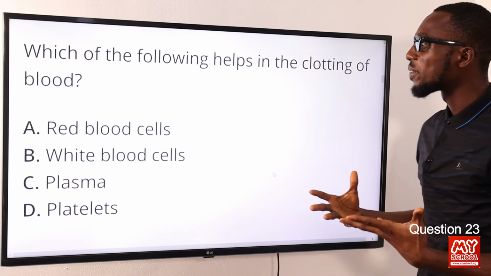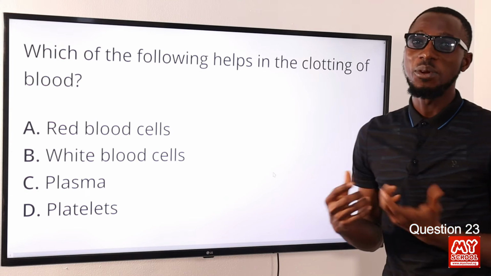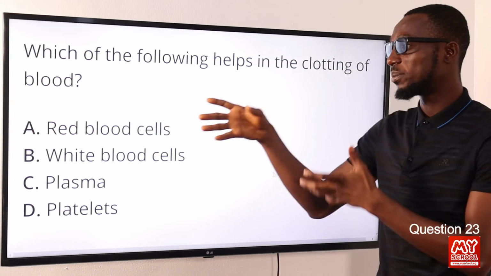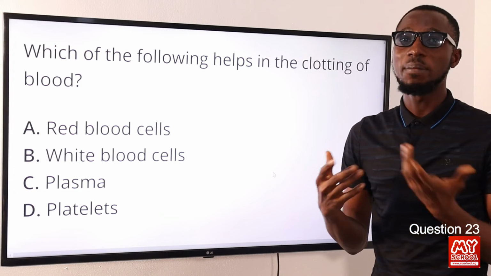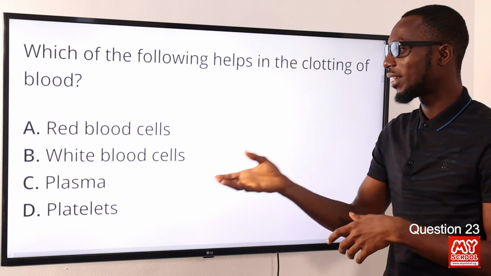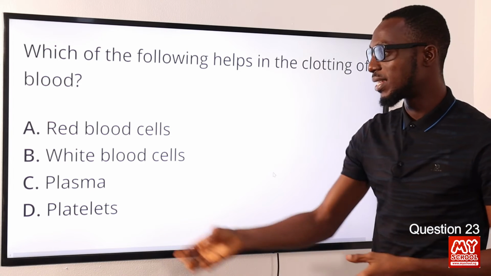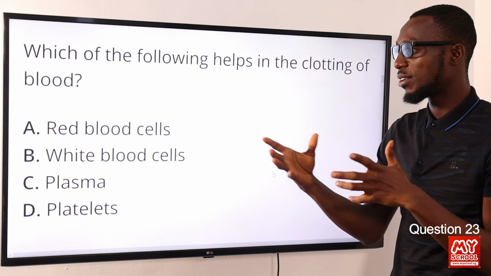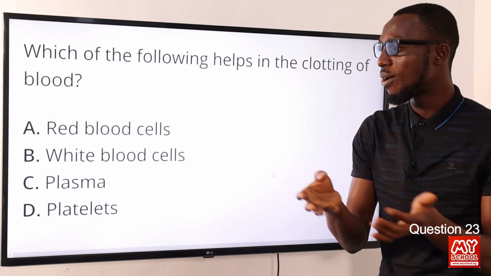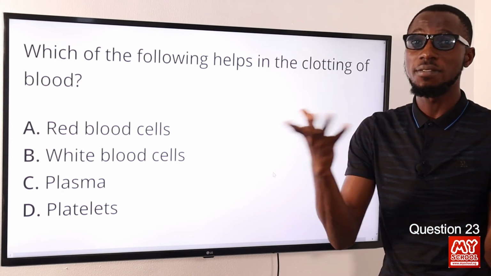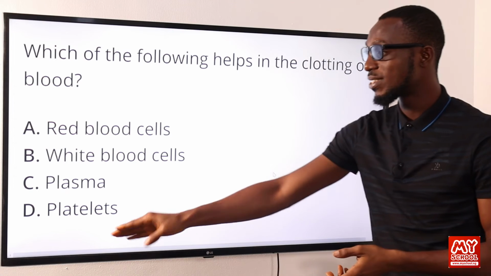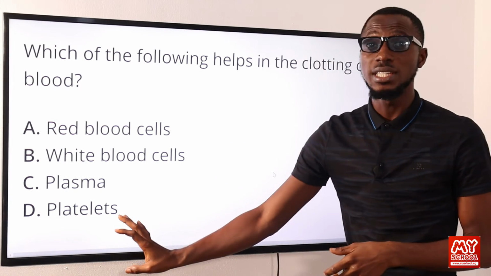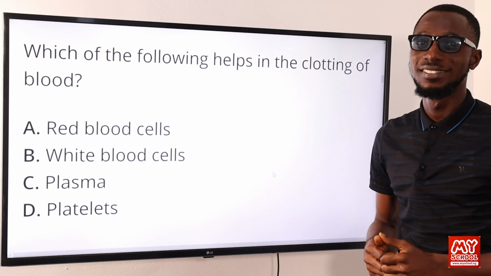23. Which of the following helps in the clotting of blood? That is your platelets. Red blood cells contain the pigment for carrying oxygen. White blood cells are for body defense. The plasma is majorly for transportation, probably of substances that are dissolved in it or cells that float in it. So platelets is the correct option. It is very necessary in clotting of blood. So option D is the most viable option.